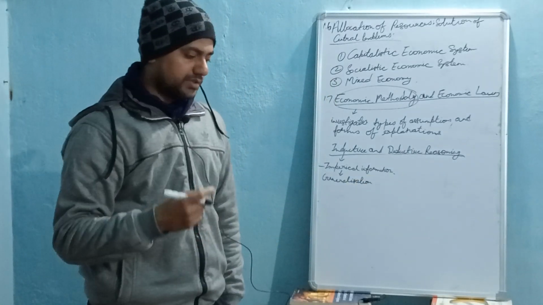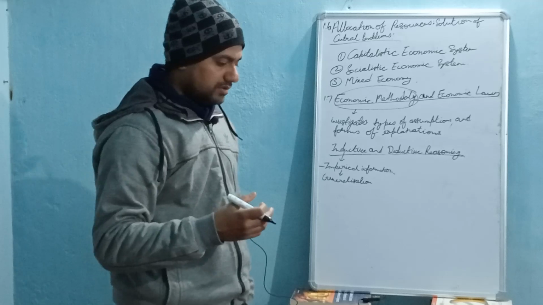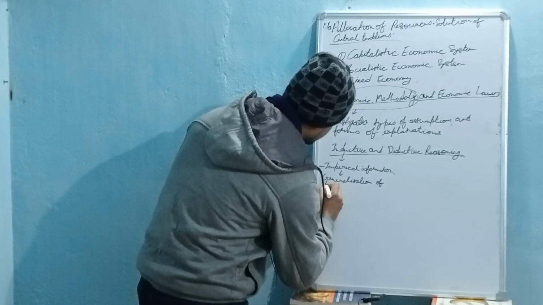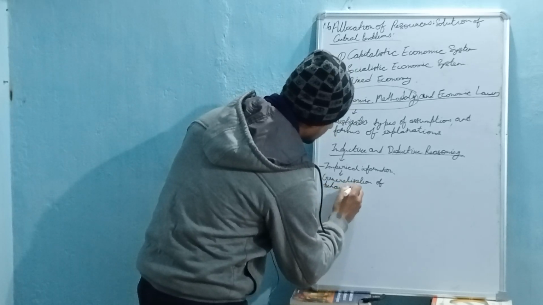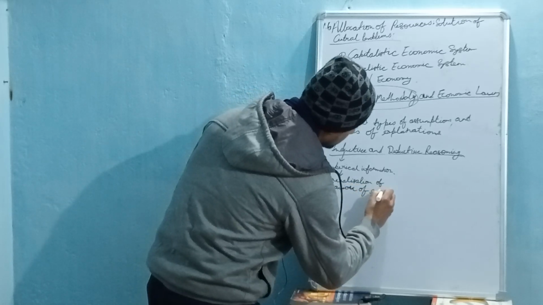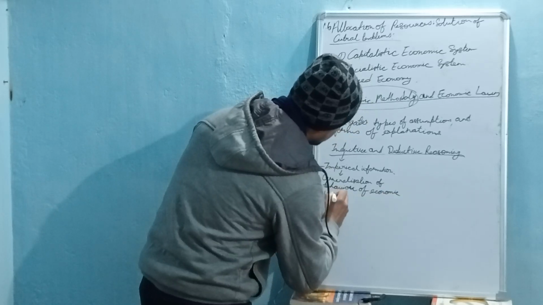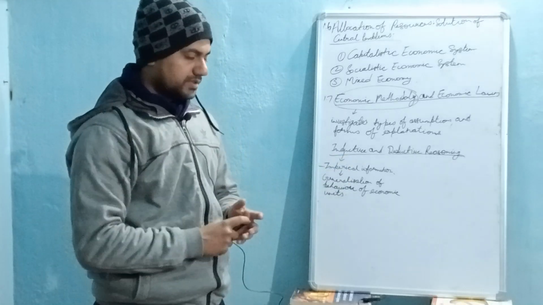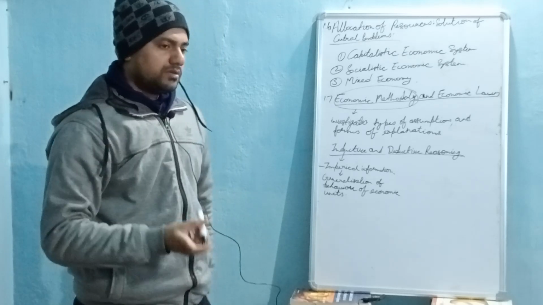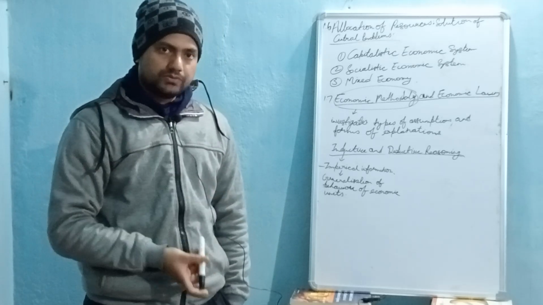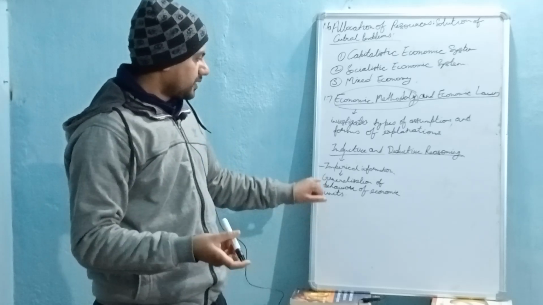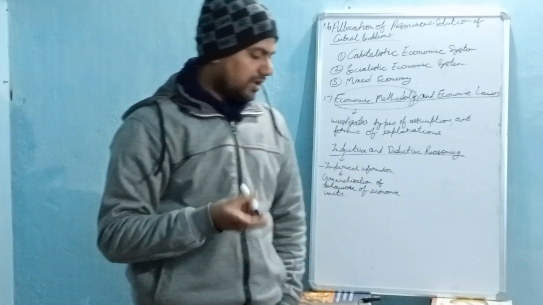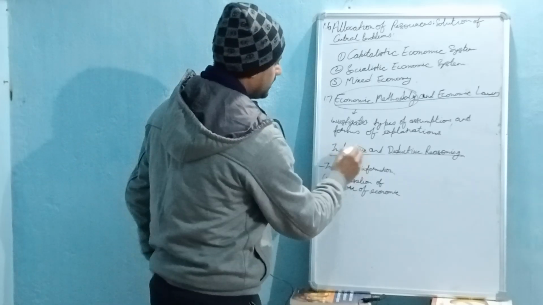And then by using that information we generalize regarding the behavior. Generalization of what? Generalization of the behavior of economic units. The empirical information, or the data we collect regarding the behavior of economic units, and then we generalize the information about the behavior of economic units. Okay, that's about inductive.